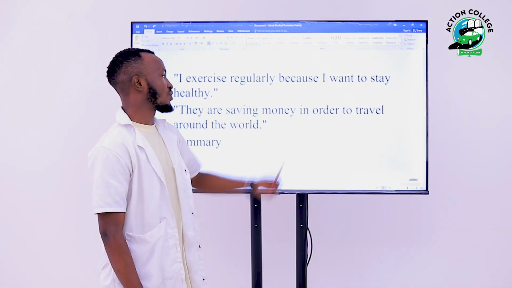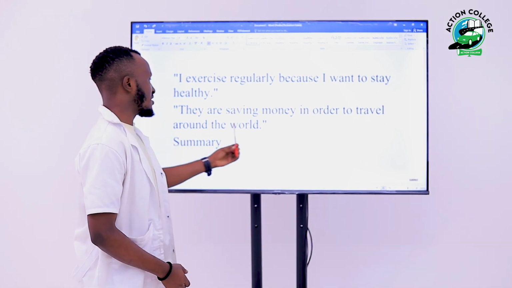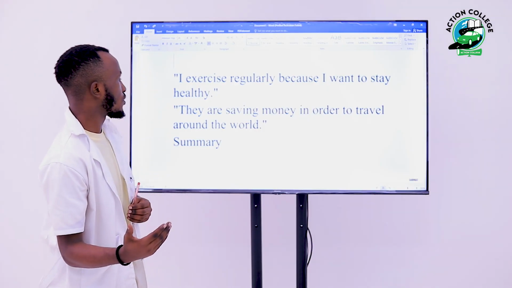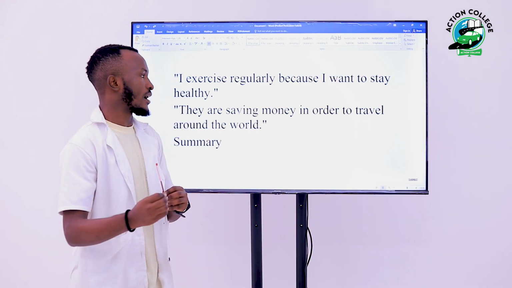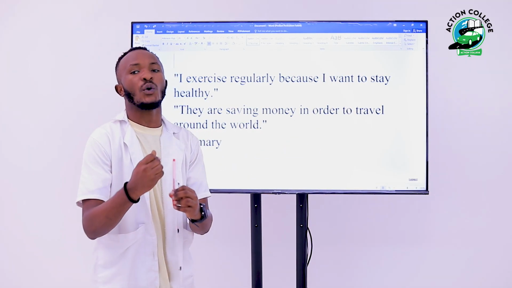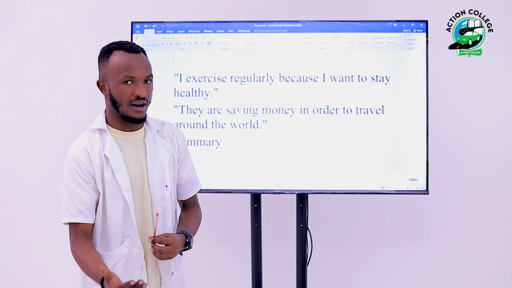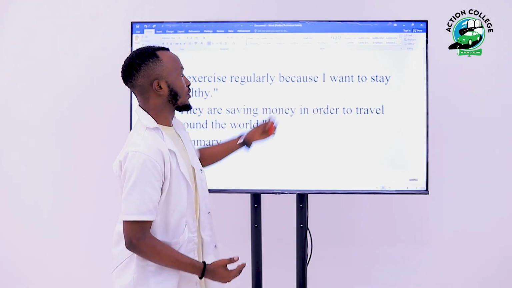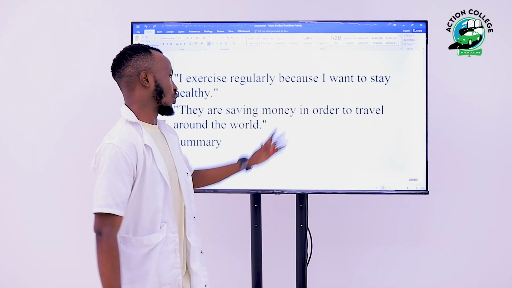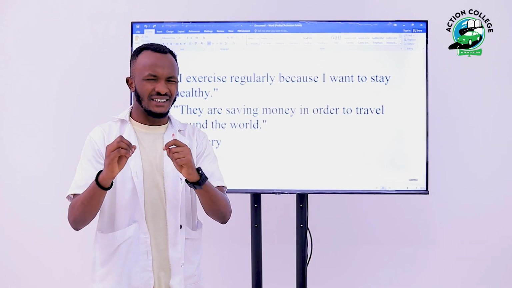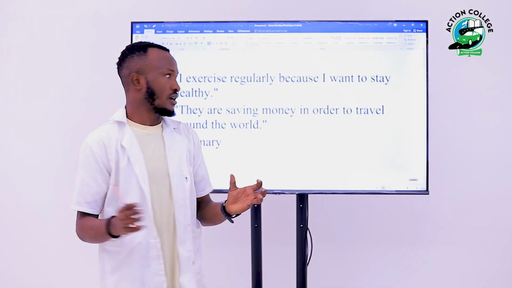I exercise regularly because I want to stay healthy. Yeah. We can even say they are saving money in order to travel around the world. We use in order to when it is going to be followed by an infinitive verb. Why do we use this? Because when there is a subject, it is going to immediately follow this connector. That is the short difference between these two connectors, but they actually mean the same thing.